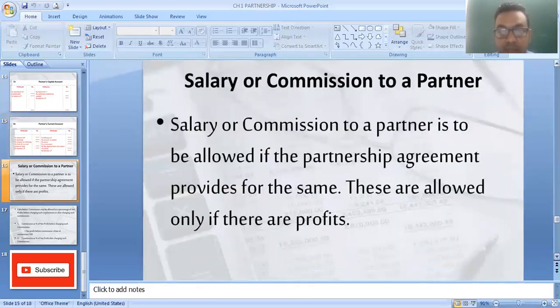Now salary or commission to partner, it is not allowed. We already learned, if partnership agreement provides for the same, they are allowed only if there is profit. This is also very important. A salary and commission is allowed if there is a profit. If there is a loss, then it is not possible to give salary and commission to the partners.